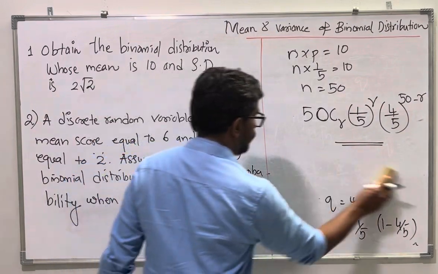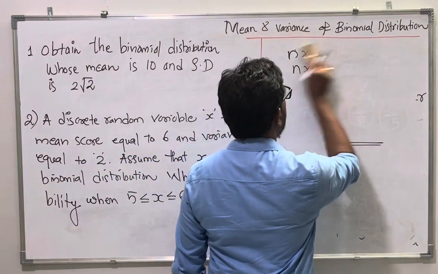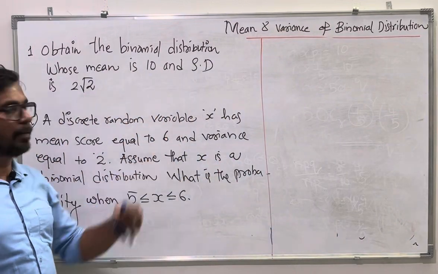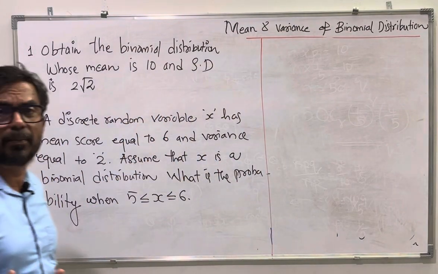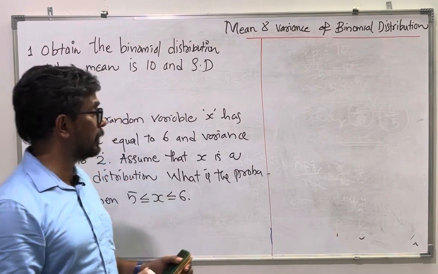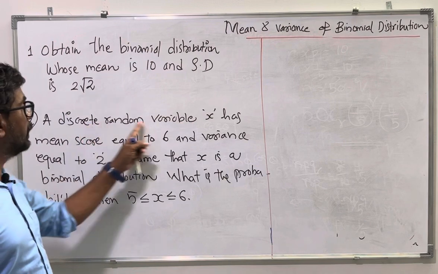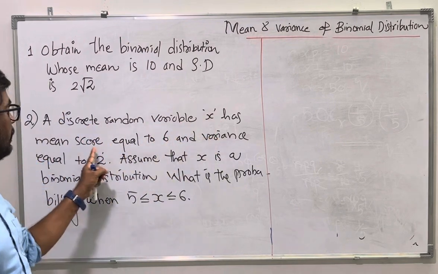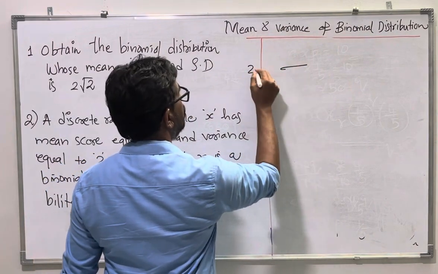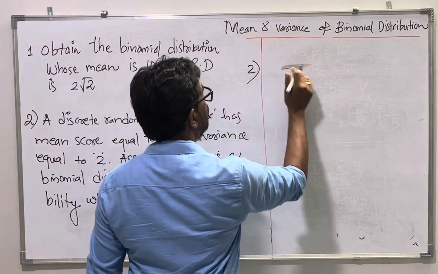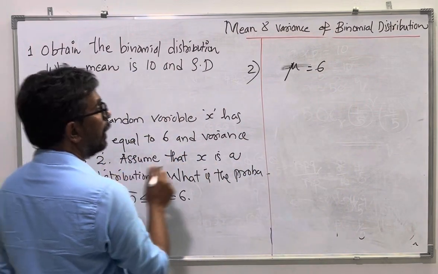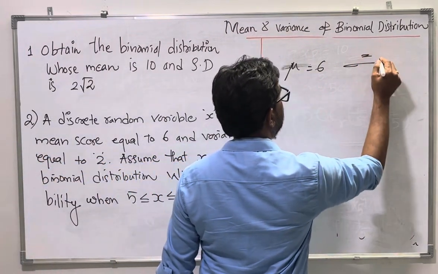Let us do one more question. What is that question? A discrete random variable x. Discrete random variable means the random variable x values will be 1, 2, 3, 4 likewise. So it's not continuous. Discrete random variable x has a mean score equal to 6. Mean score means mu is equal to 6. And the variance, that is sigma square, is equal to 2.